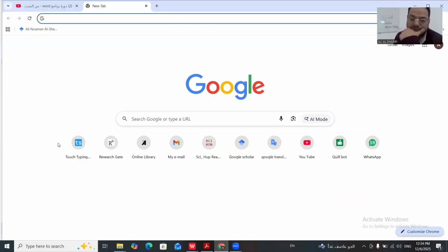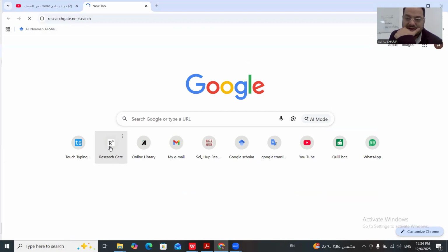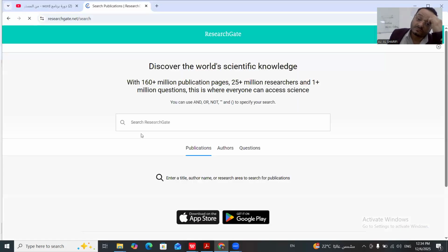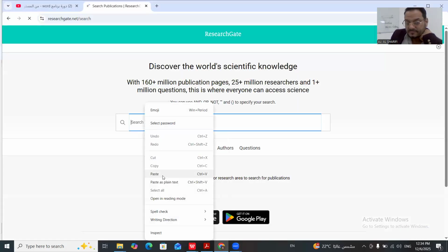Why? Because you should have some researcher agents like ResearchGate, Online Library, ScienceDirect, Google Scholar, and paste it in one of them. Let's try ResearchGate. Paste.